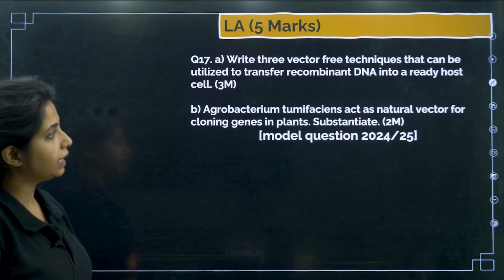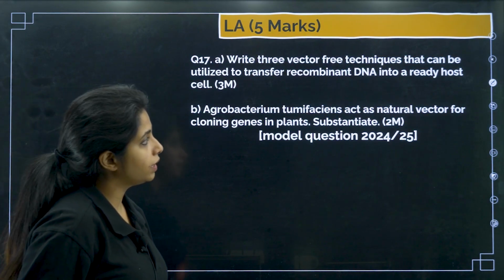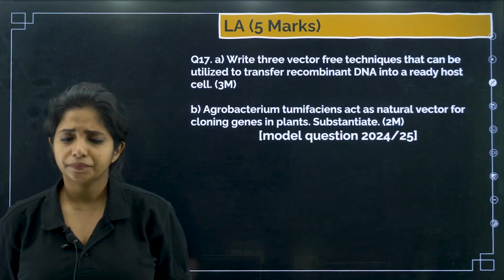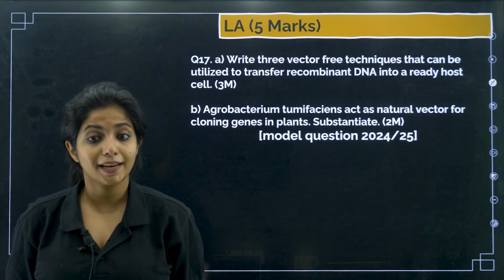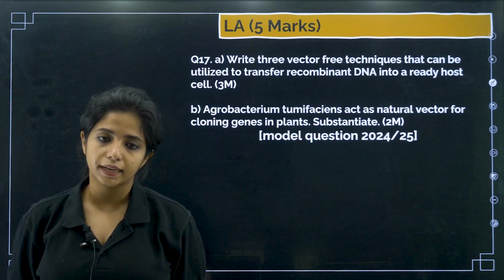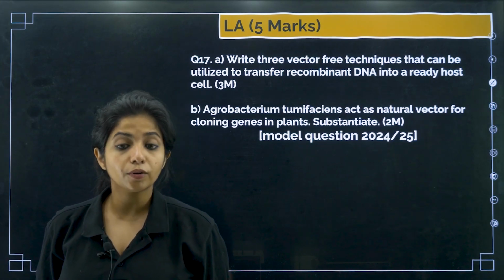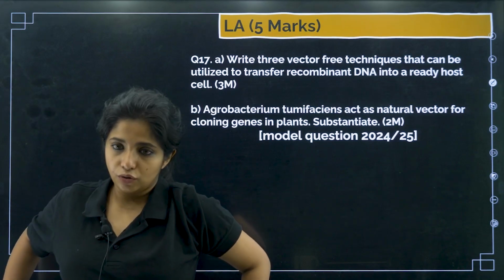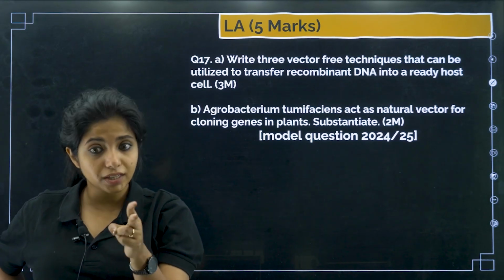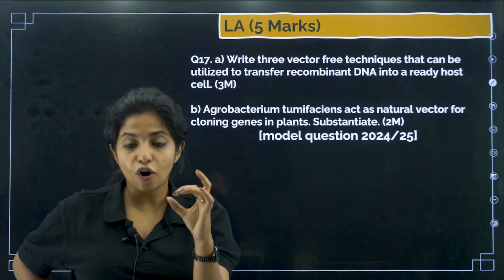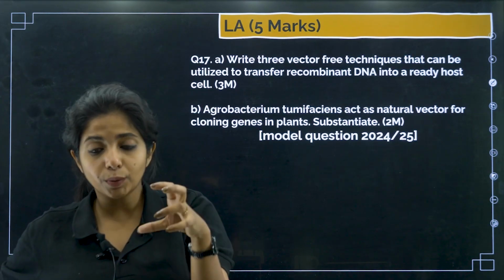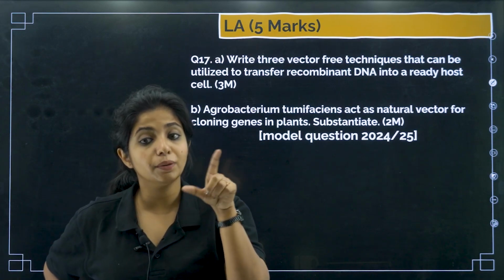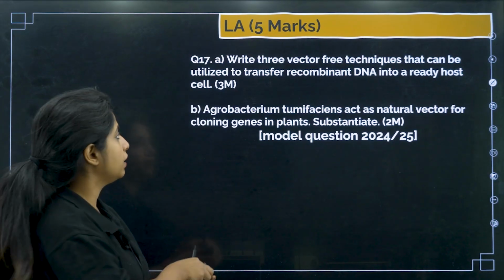Next question. Write 3 vector free techniques that can be utilized to transfer recombinant DNA into a ready host cell, that is a competent host cell. So over here I want to put my gene of interest, basically my recombinant DNA. I am not going to use a vector, so I cannot use bacteria like Agrobacterium tumefaciens and stuff like that. So what are the other ways that I can use? I have already told you about the gene gun, where I take microparticles of gold and tungsten, coat them with DNA, and shoot them with high velocity inside the nucleus of the plant cell. That is one way. So we have the gene gun.